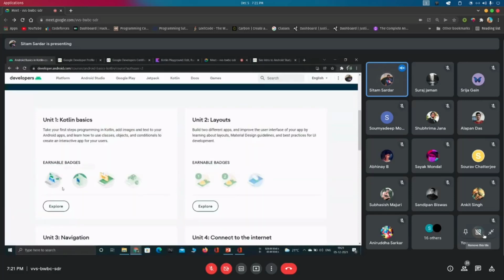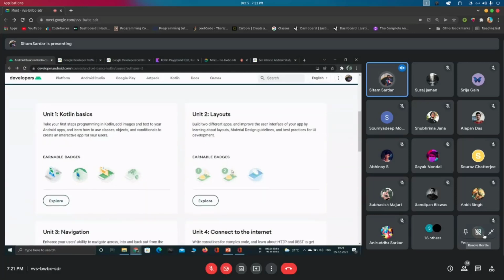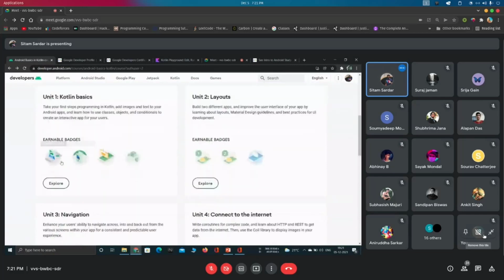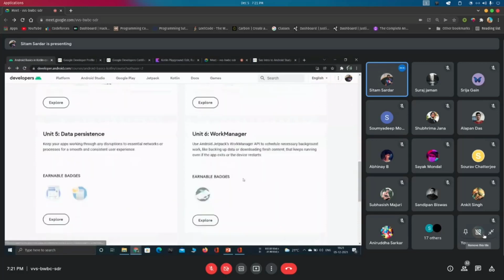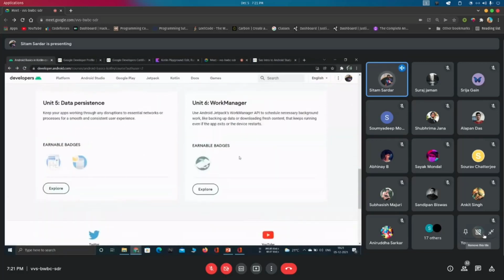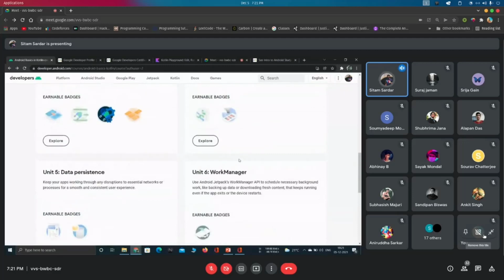If you collect these four badges with these three badges, meaning you complete unit 1 and unit 2, then we will provide you a silver level badge. If you collect these and include these two badges, we will provide you the gold level certification. And if you collect all 16 badges, we will provide you a pro level certification.